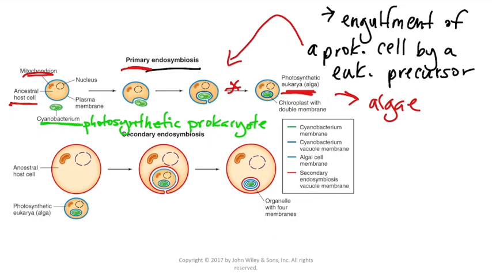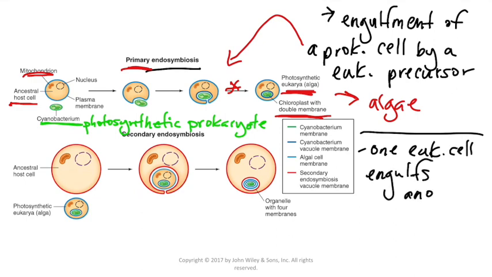The new chloroplast, derived from that cyanobacteria, now has a double membrane, just like the organelles that we find in eukaryotic cells. That's not the only way that endosymbiosis has occurred. There's also evidence of a type of symbiosis called secondary endosymbiosis. In this form of endosymbiosis, one eukaryotic cell engulfs another. Here we have our eukaryotic algal cell that probably developed through primary endosymbiosis. And our large cell, again, is that ancestral primitive eukaryotic cell. Has a mitochondrion, has a nucleus, doesn't have any other specialized organelles.